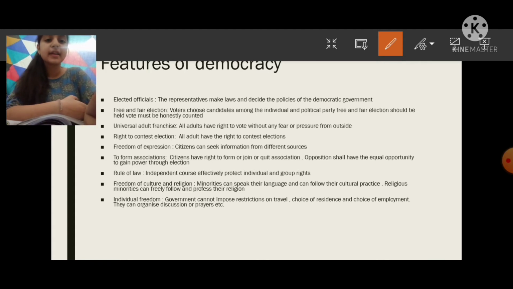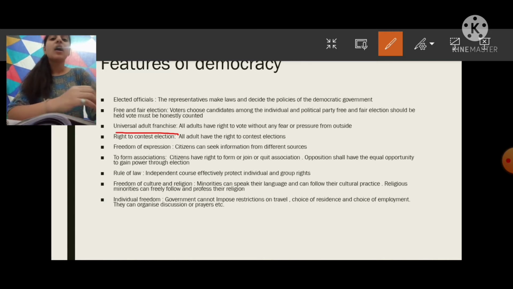Then it is free and fair elections. In this, the election should be fair, no malpractices or fraud should be held in the election, and the votes that people cast should be honestly counted. Like somewhere it happens that people count more votes, they know that they have not won, but that is also fraud.